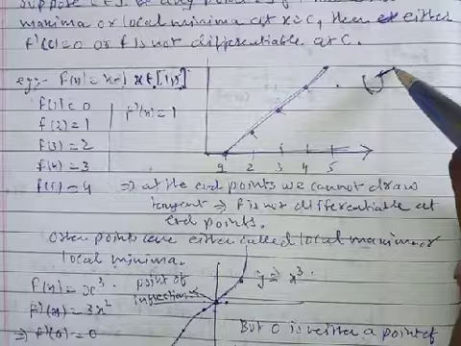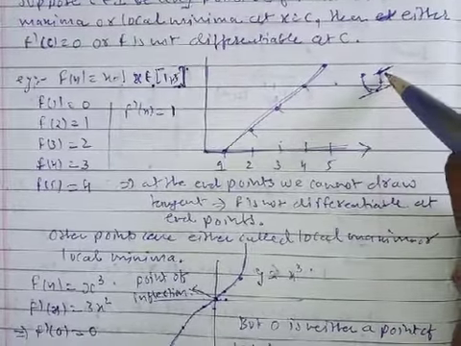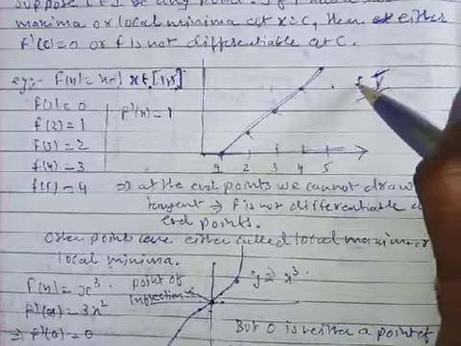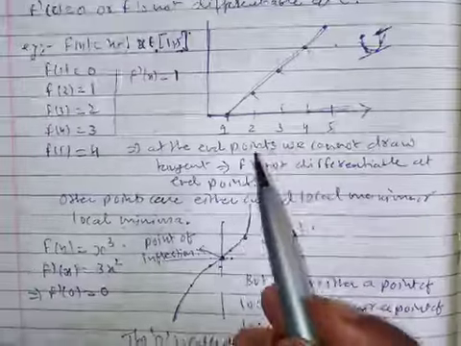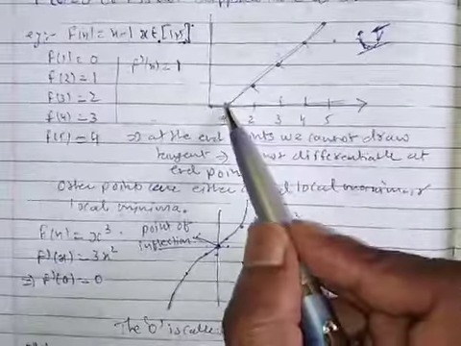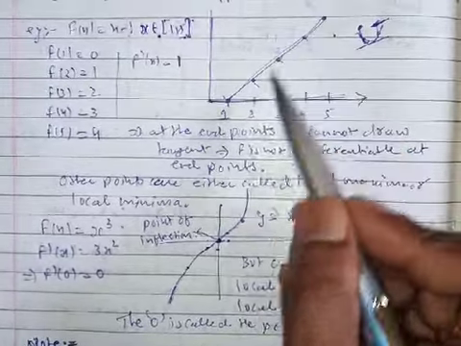No, we cannot draw a tangent at the end point. We can draw a tangent at this point, and at this point, but not at an end point. So at end points, since we cannot draw the tangent, it is not differentiable.